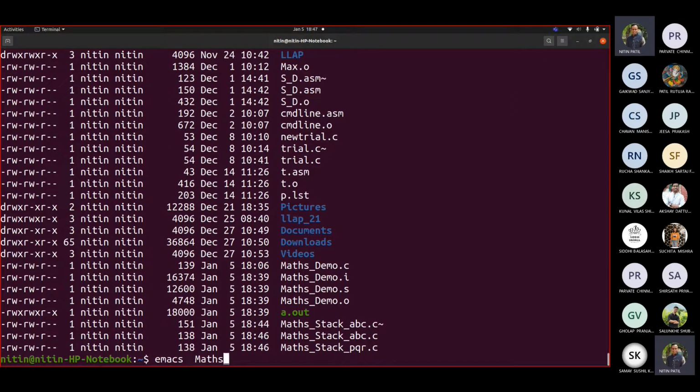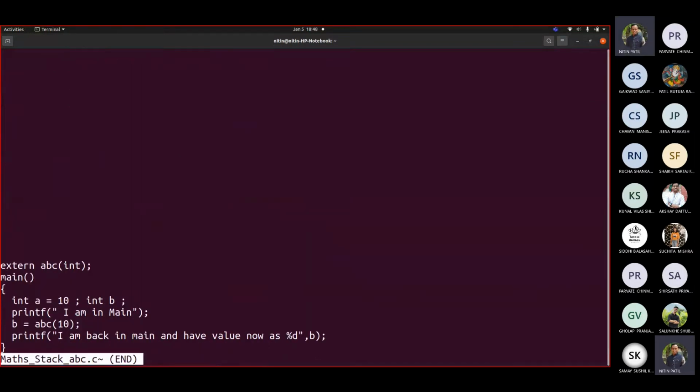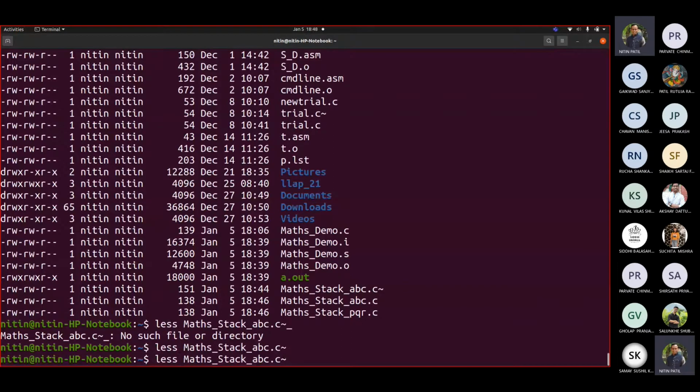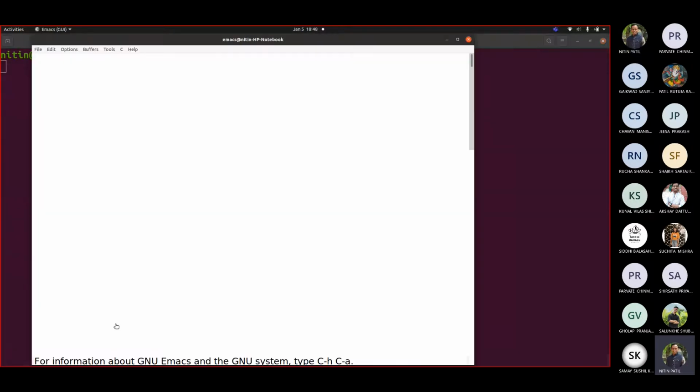Emacs maths stack, so let us rename it. Okay, now it will be clear.